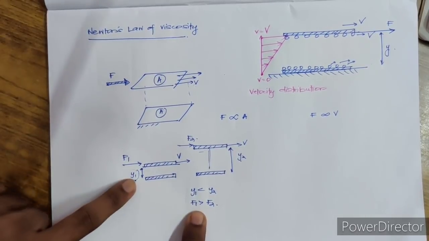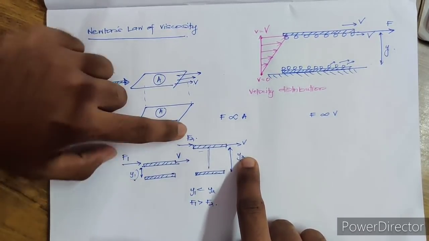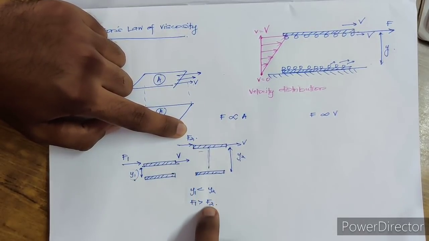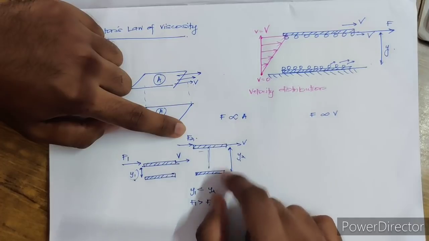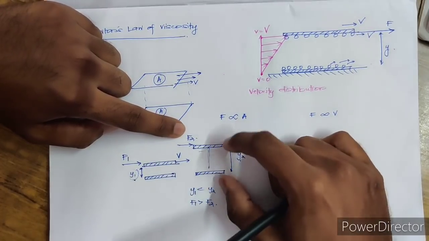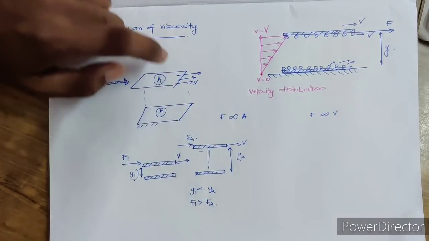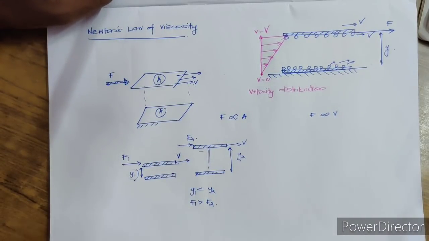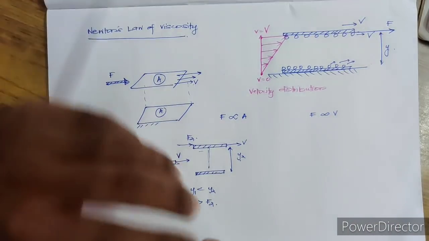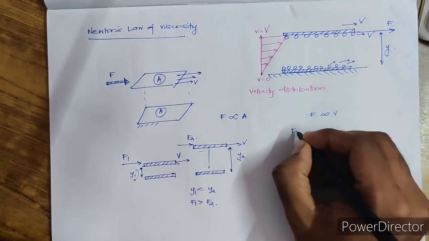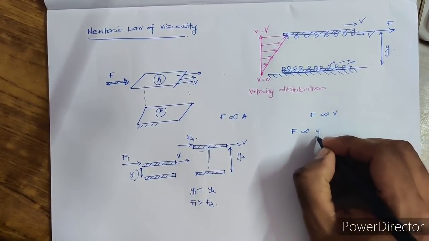It means that when the distance increased, what happens to the force? F1 is greater, F2 is less. So F2 has reduced. As the distance is getting increased from y1 to y2, F1 to F2, F2 has decreased. So what can you say? Is it directly proportional or inversely proportional? Distance is increasing but force is getting reduced. So I can say that the force is inversely proportional to y.